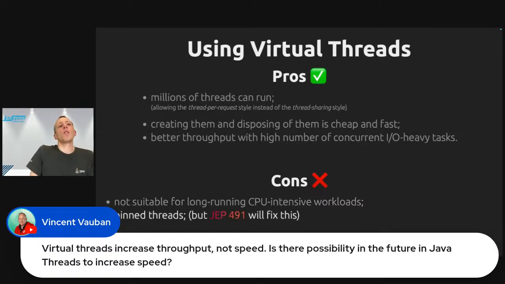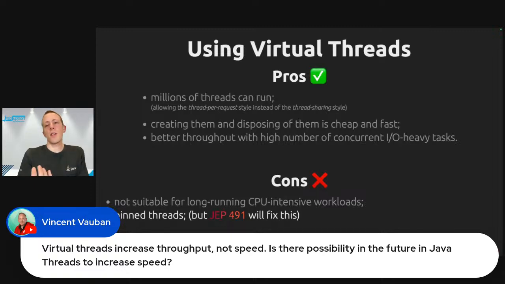Pinned threads is also a drawback because there are two scenarios in which a virtual thread cannot be unmounted from its carrier thread during blocking operations. And this is when it executes code inside a synchronized block or method, or when it executes a native method or a foreign function. Of course, this could harm scalability in the process.